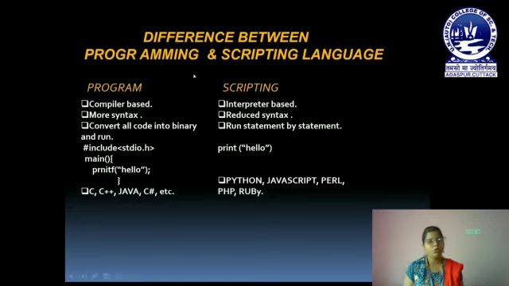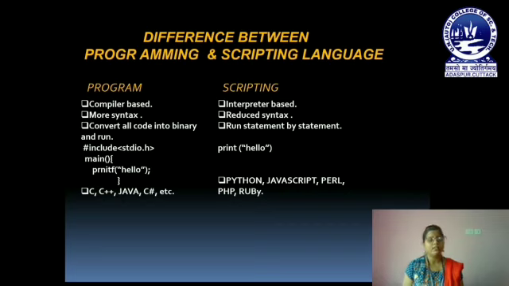Okay. Both programming and scripting languages are high level languages. As our computer understands only machine level language, that means our high level language must be converted into machine level language before getting executed. So that's why we need some converter to convert the high level language into machine level language. Based on this converter, we can differentiate the programming language and scripting language. The converter that we use in the case of programming language is the compiler, and the converter we use in scripting language is the interpreter.